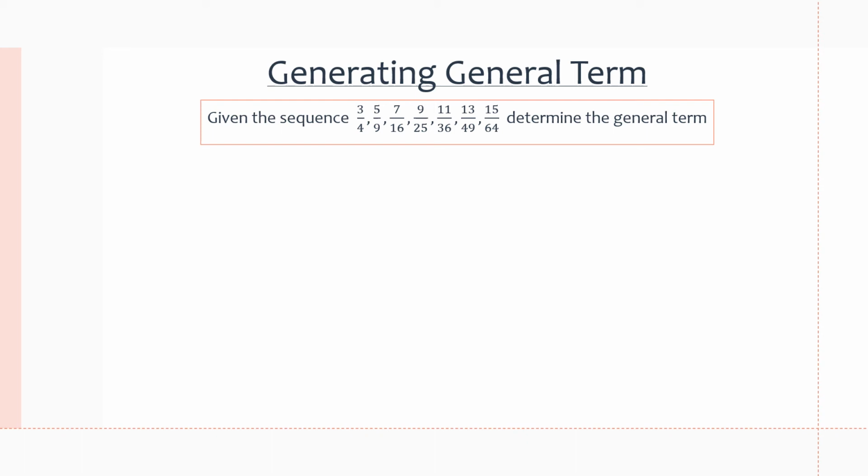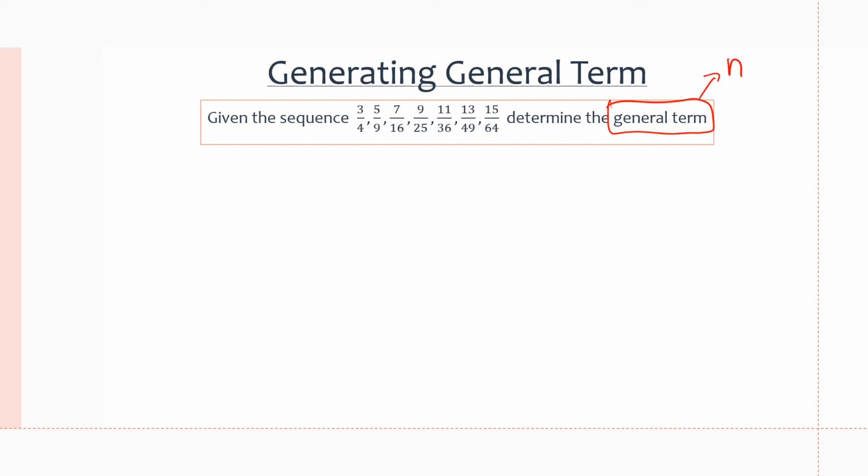So, remember, for the general term, we need to find an equation using the position of the term, so n. We need to find an equation that holds n in it, that uses n to calculate the term we're looking at in that position. So, a lot of the time, with fractions, what we can do is split it up between numerator and denominator.